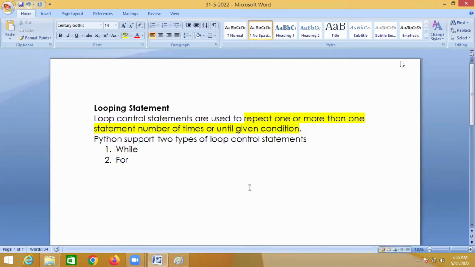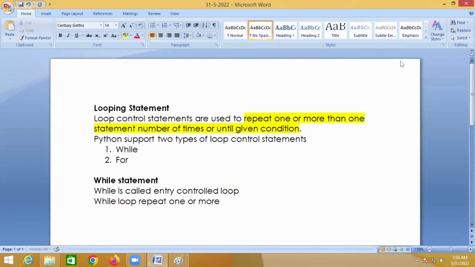Okay. So first we'll talk about the while statement or while loop, right? So while, generally you call it an entry controlled loop. While loop repeats one or more than one statement until the given condition is true.